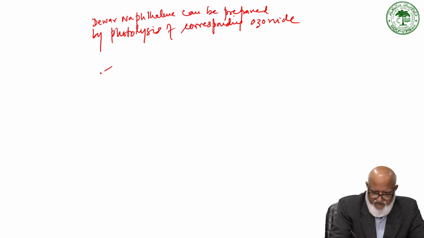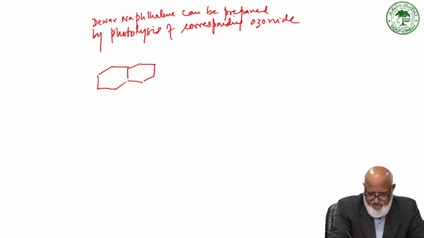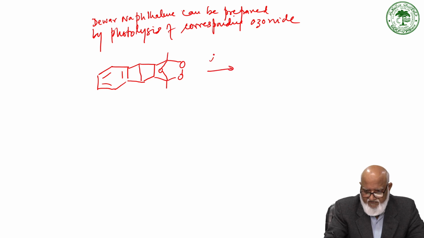If we have a naphthalene ozonide, this is one benzene ring, this is another benzene ring, this is C6H5, and then we have a 6-membered oxygen-containing ring, this is the endoperoxide.